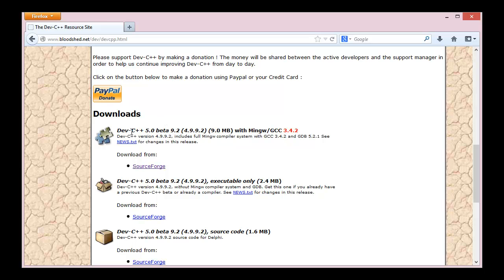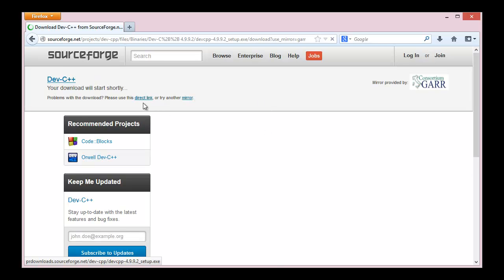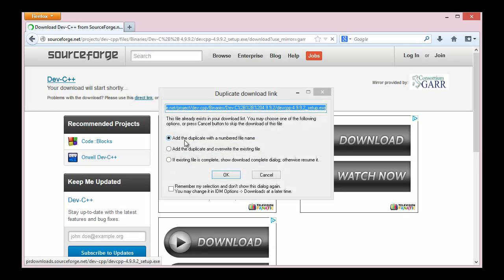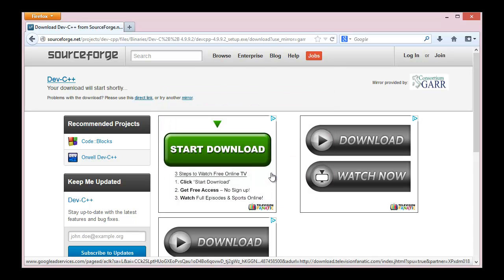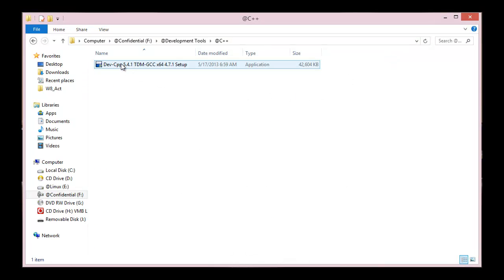Go to the download side and download the Dev-C++ 5.0 beta 9.2 release. You can get that here. As soon as you click on this, it will take you to the SourceForge download page and the file will start downloading automatically. Because I have it, I don't have to download it again. Now if you have IDM, it will tag it and give you a prompt to download it. Good. So once you download the file, you are free to go.